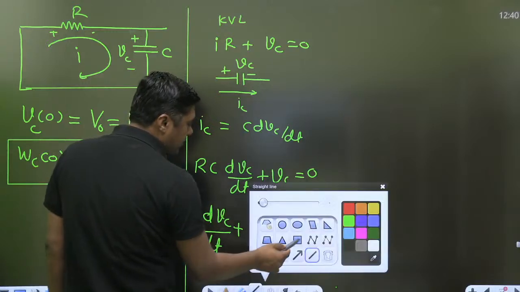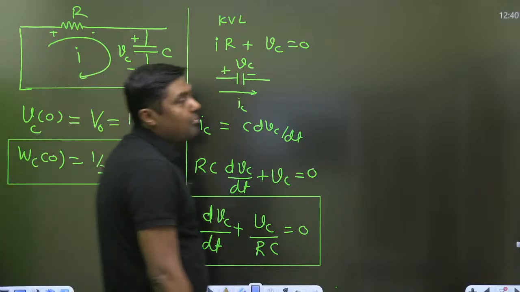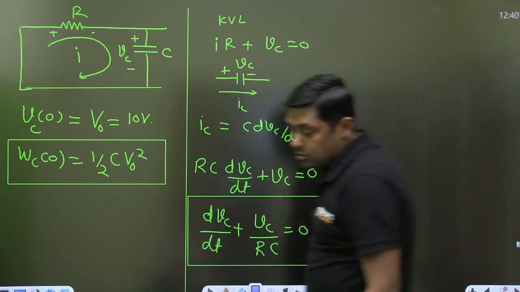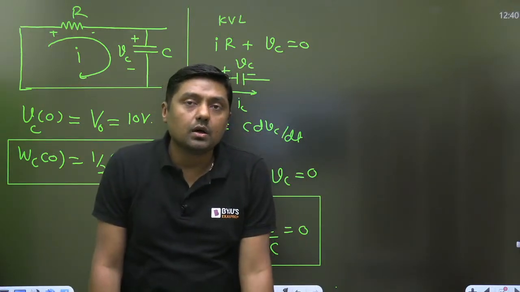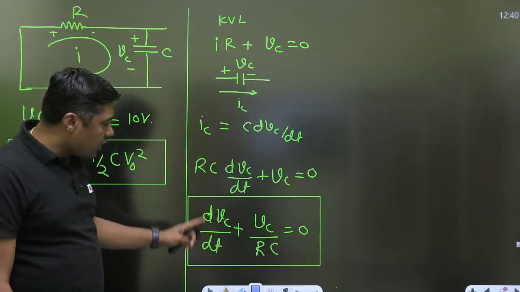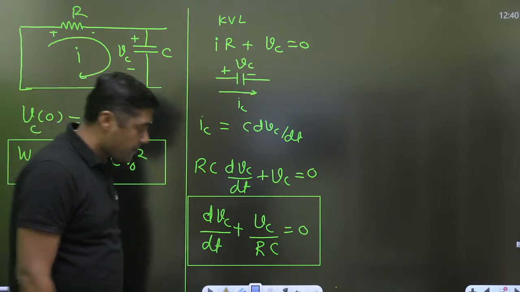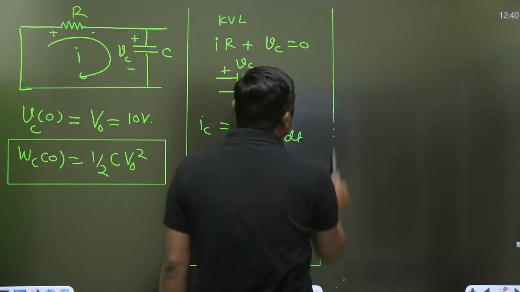You are going to get this differential equation. Very simple method. You have to get the command over the maths also. How do we find, if we are having a first order differential equation, what will be the procedure to solve this question? So this is the first order differential equation. Homogeneous or non-homogeneous? Now, because there is no forcing function,